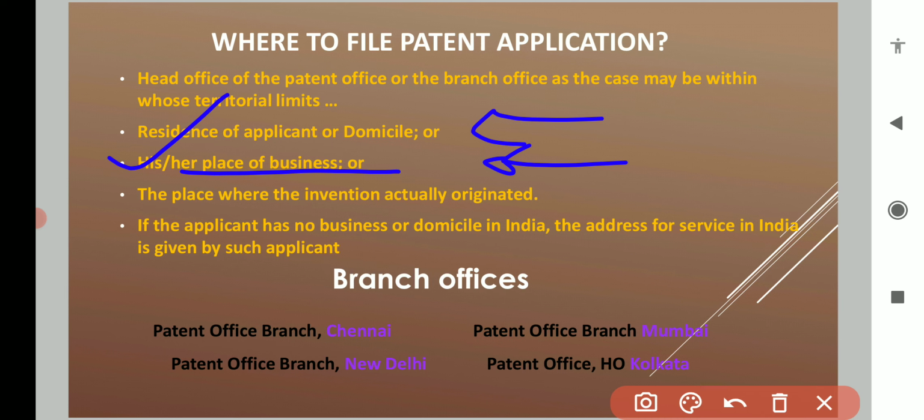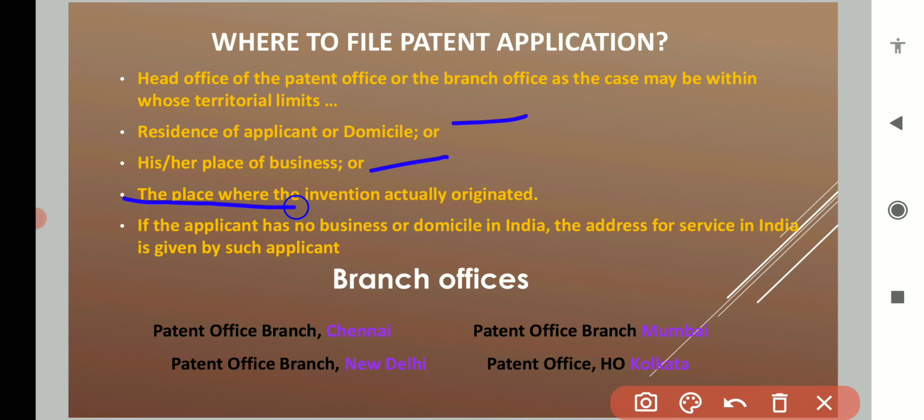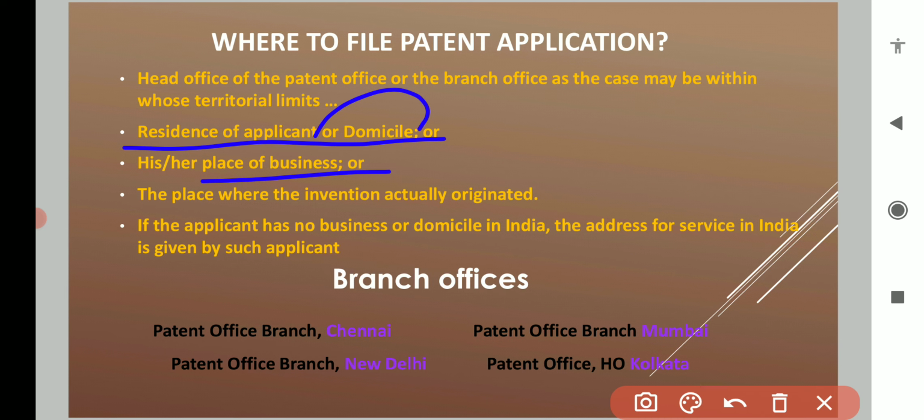Means your business should have expanded there. And the third requirement, if you do not have either of these two, is the place where the invention actually originated. So you can file a patent in your residence area, your area of domicile, or your business area. And if you do not have those two, third, you can file where the invention actually originated.